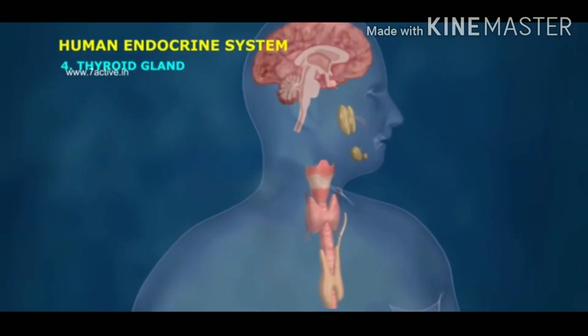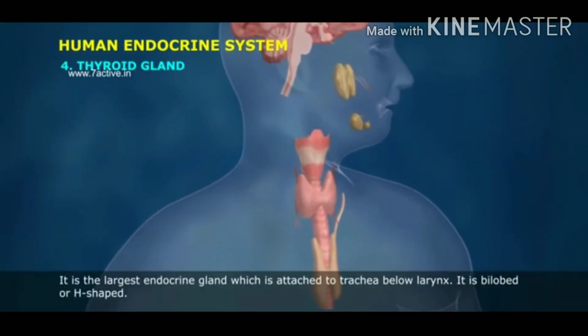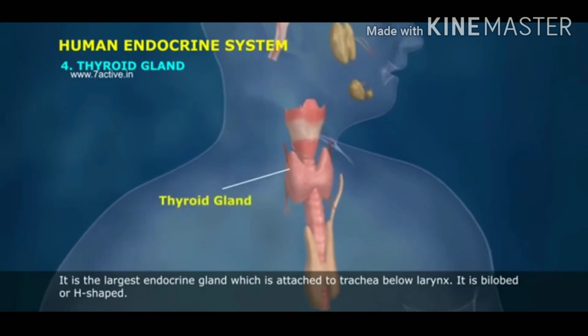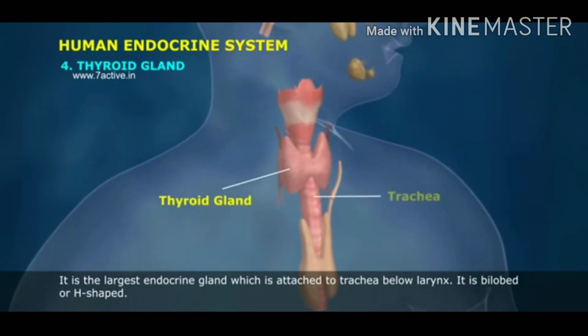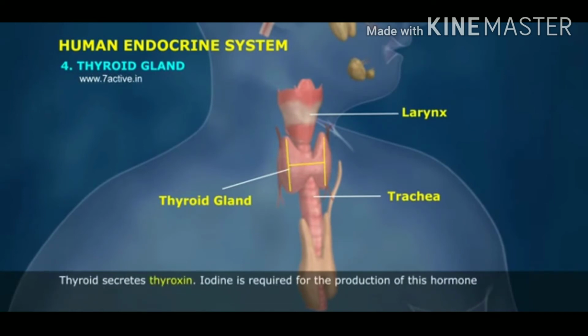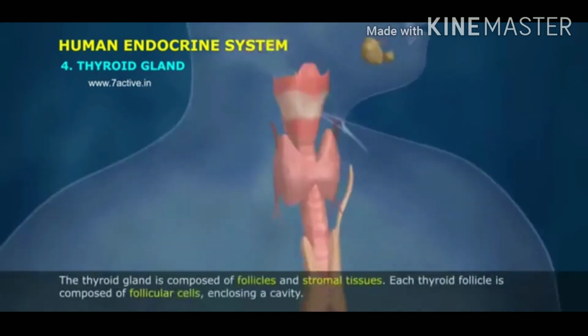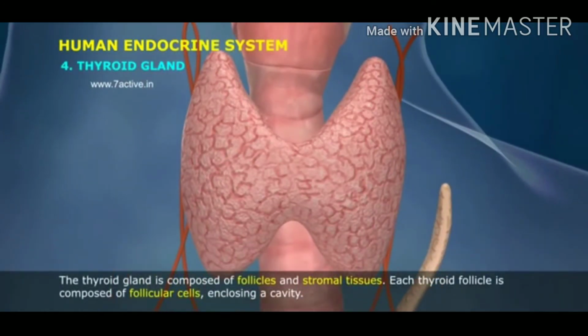4. Thyroid gland. It is the largest endocrine gland, which is attached to the trachea below the larynx. It is bilobed or H-shaped. Thyroid secretes thyroxine. Iodine is required for the production of this hormone. The thyroid gland is composed of follicles and stromal tissues.